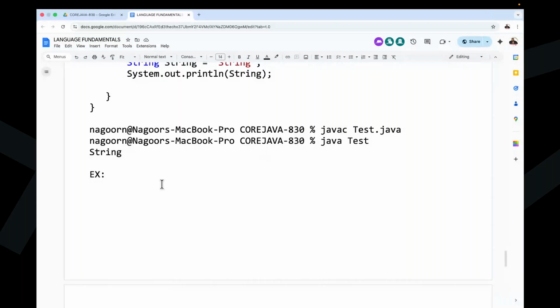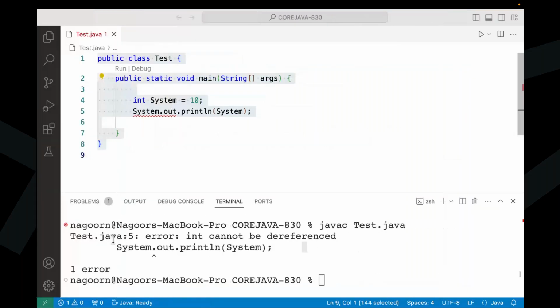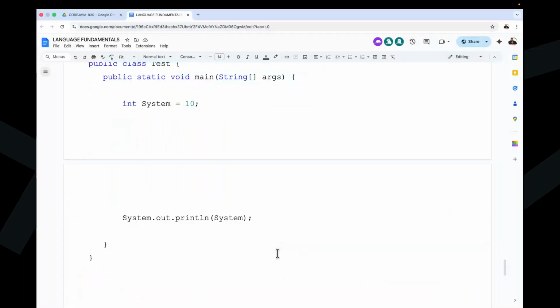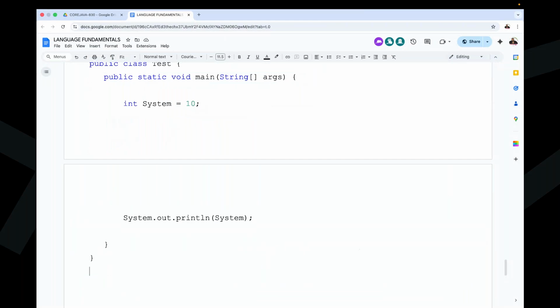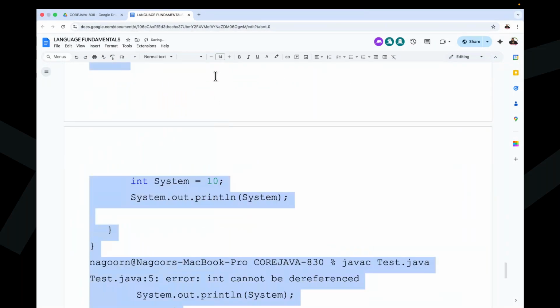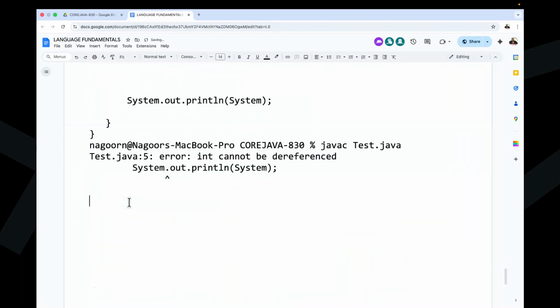Alright, sir. Now observe carefully. I'm going to provide the error message also. No need to worry about it. Compilation error here we are getting. Clear.